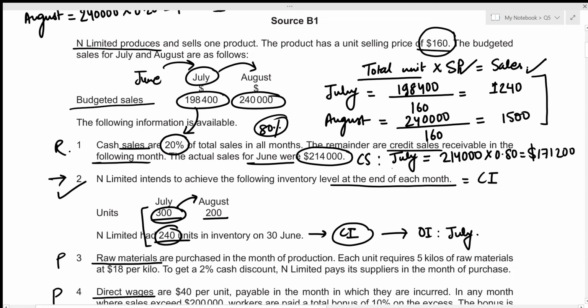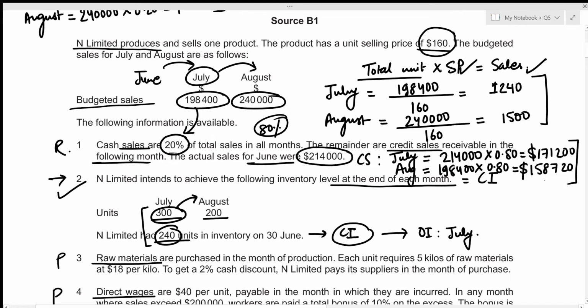Now we repeat the same process for the month of August. The credit sales received for the month of August is just going to be that for the credit sales made in the month of July, which is 80% of the total sales made in July. So that's 198,400 times 80%. Now this results in the credit sales amount received in the month of August for the credit sales made in the month of July to be 158,720.